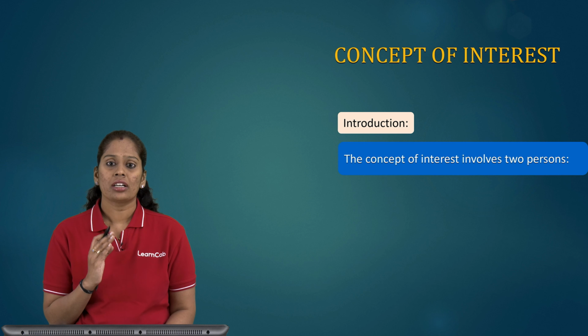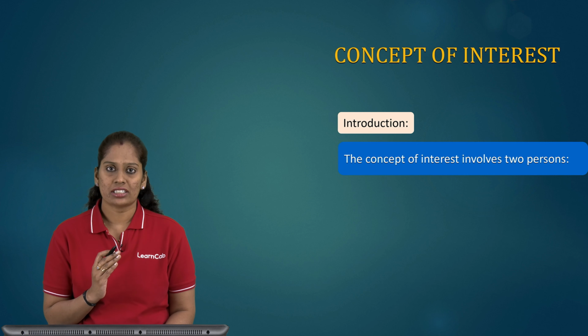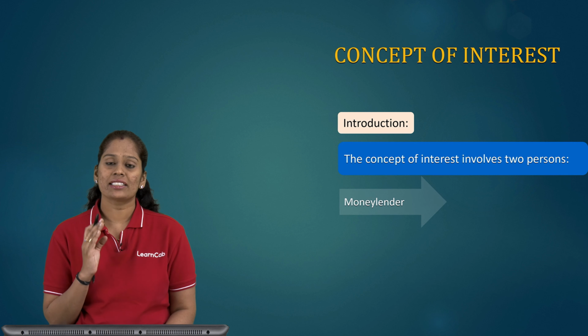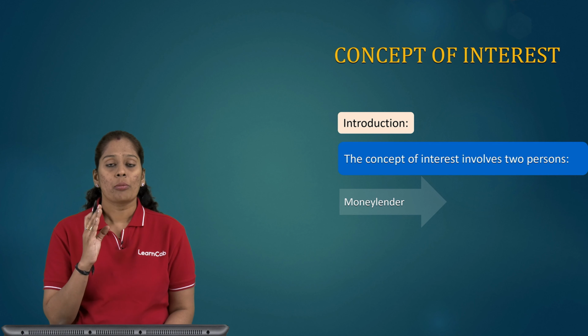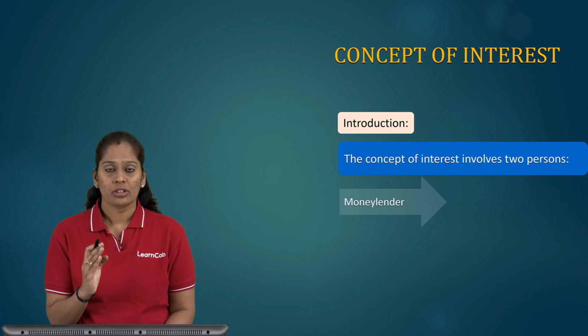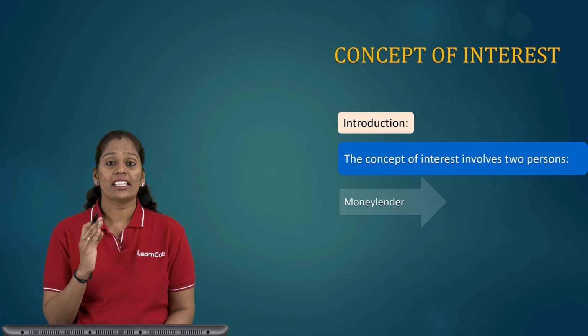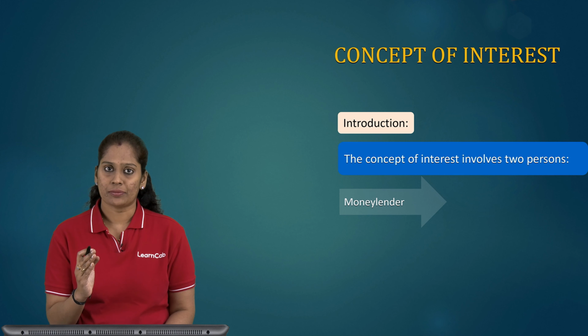The concept of interest involves two persons. The first one is the money lender. The money lender is the person who is going to give money or lend money to the other person. For giving this money, he is going to charge some extra amount.